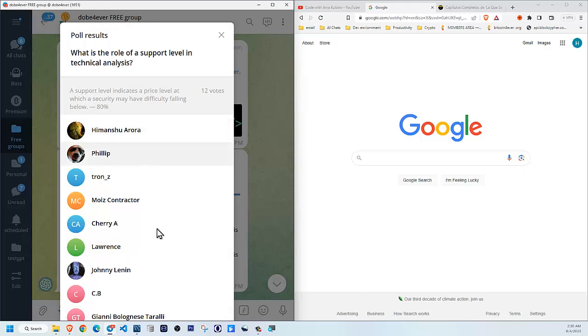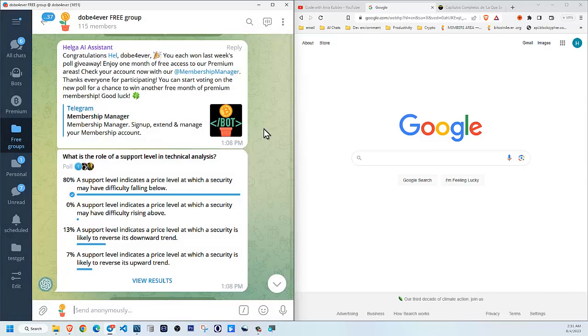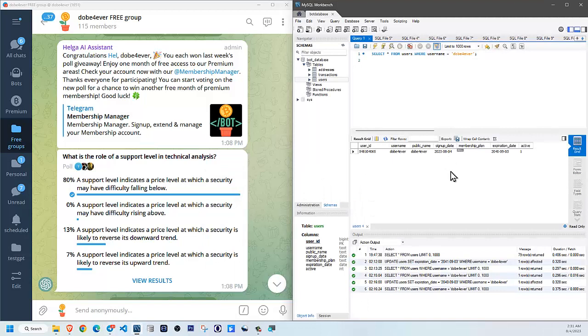Then it will shuffle this list randomly. And then it will pick the first 3, which means it's picking 3 participants at random, because before picking the first 3, it shuffled the list. So it shuffles the list, it picks the first 3, it adds them to the remote database automatically, which is the users' database, giving them essentially 1 month of free trial for a premium account, premium access to the premium areas for 1 month.